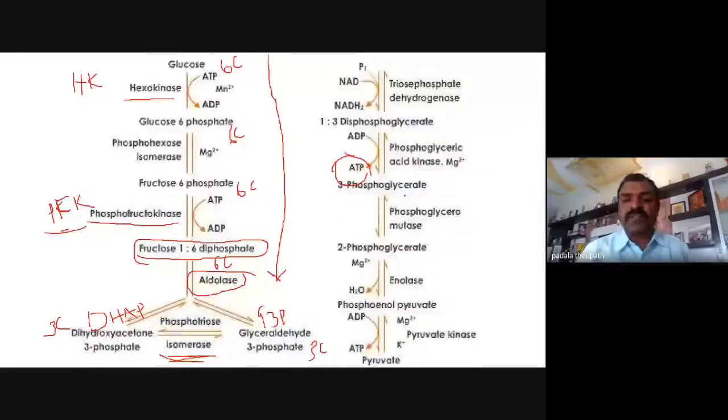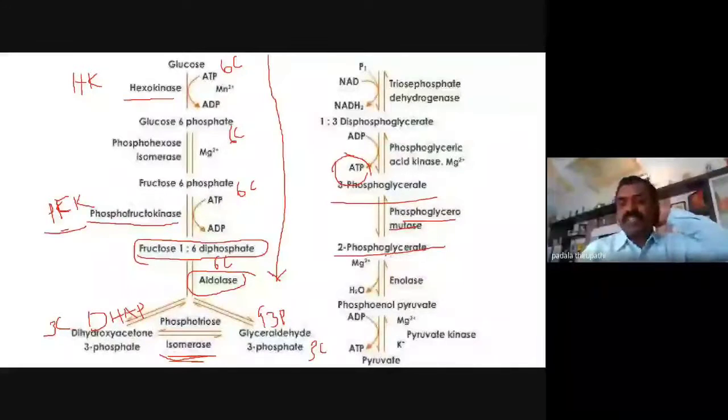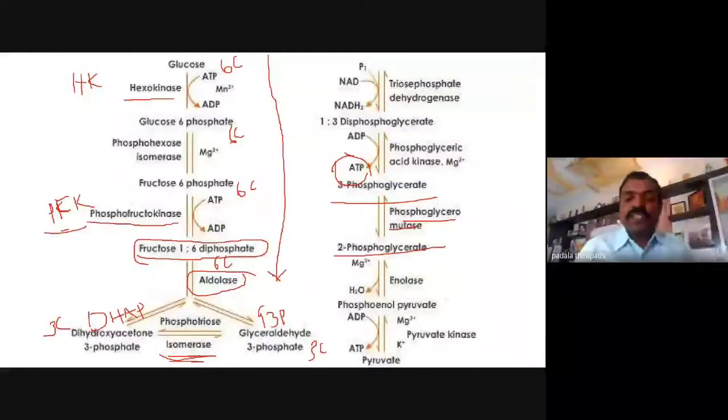And the 8th step is the interconversion step, that is phosphoglyceromutase, converting 3-phosphoglycerate to 2-phosphoglycerate. And the 9th step is a dehydration process, in which 2-phosphoglycerate forms phosphoenol pyruvate.